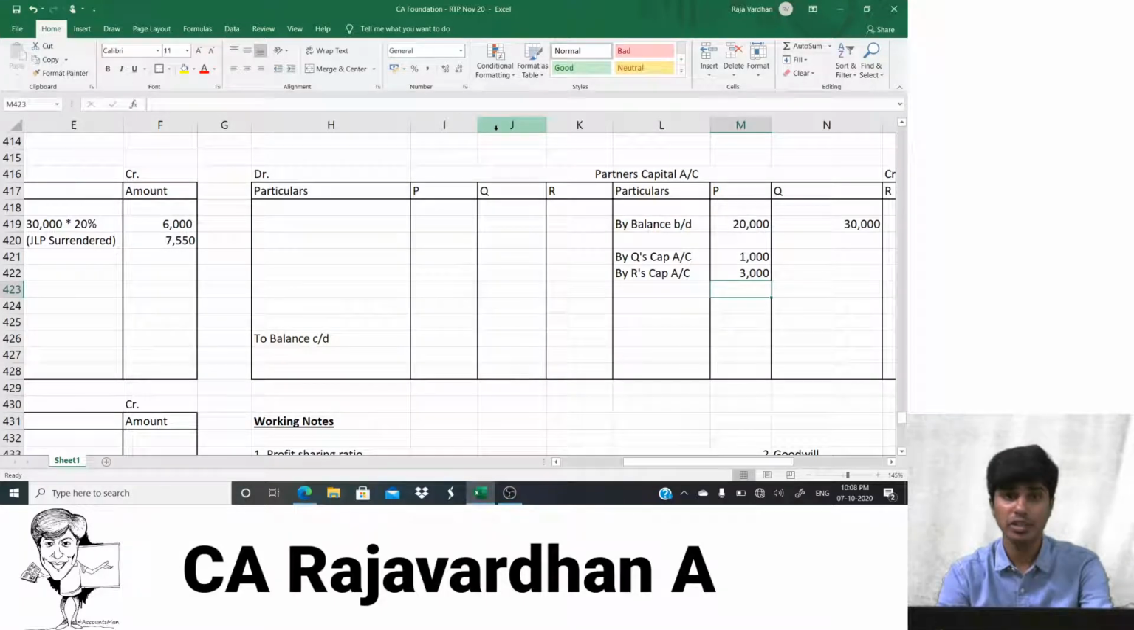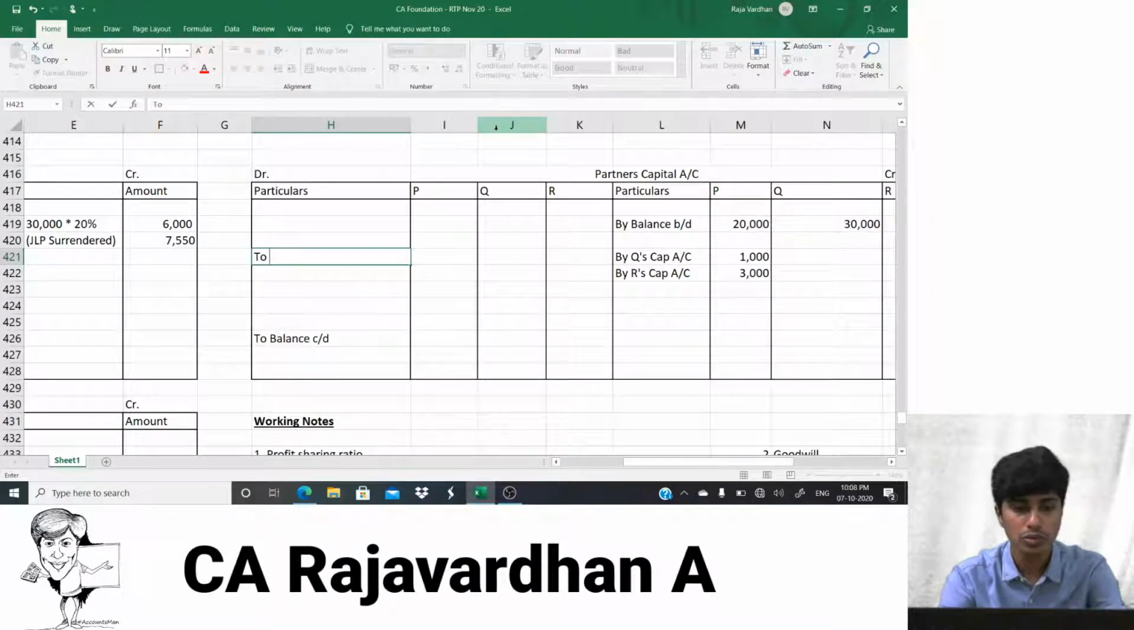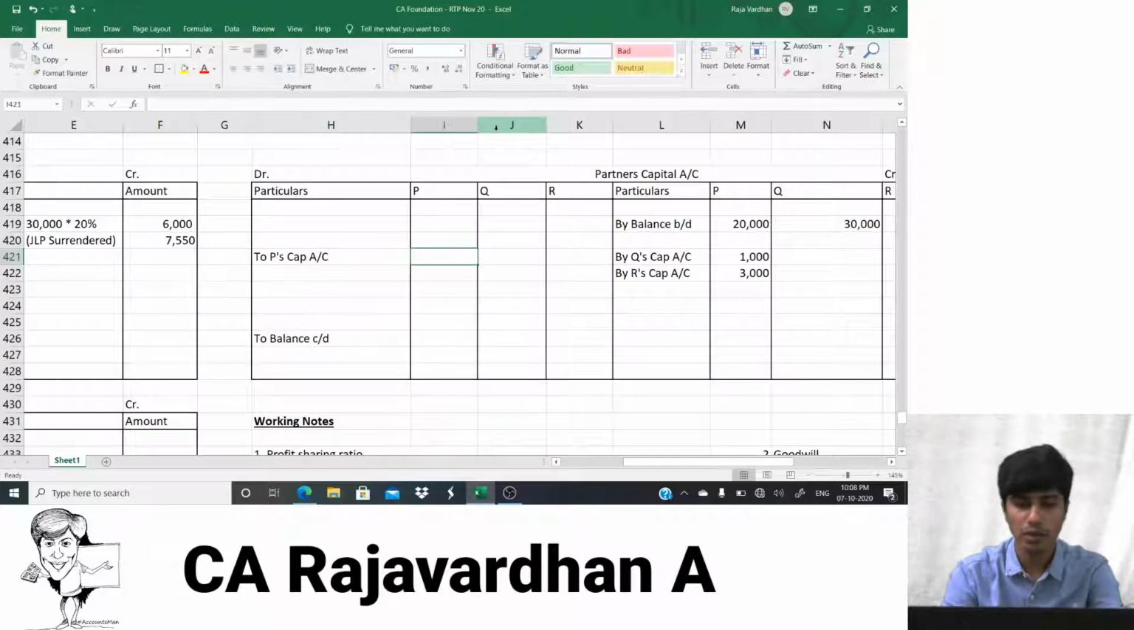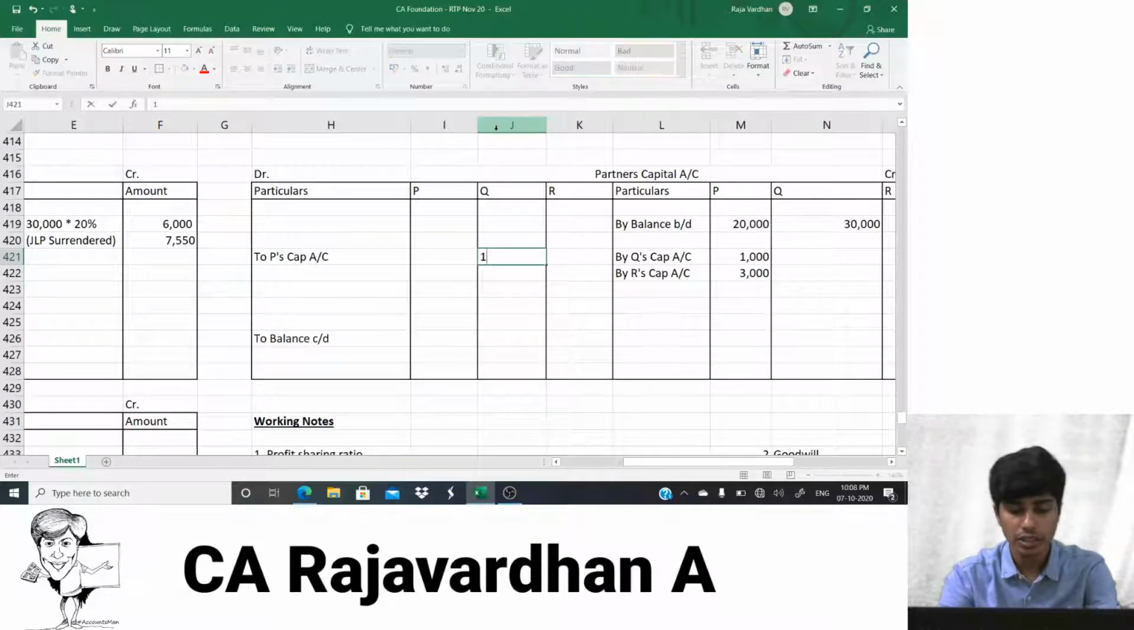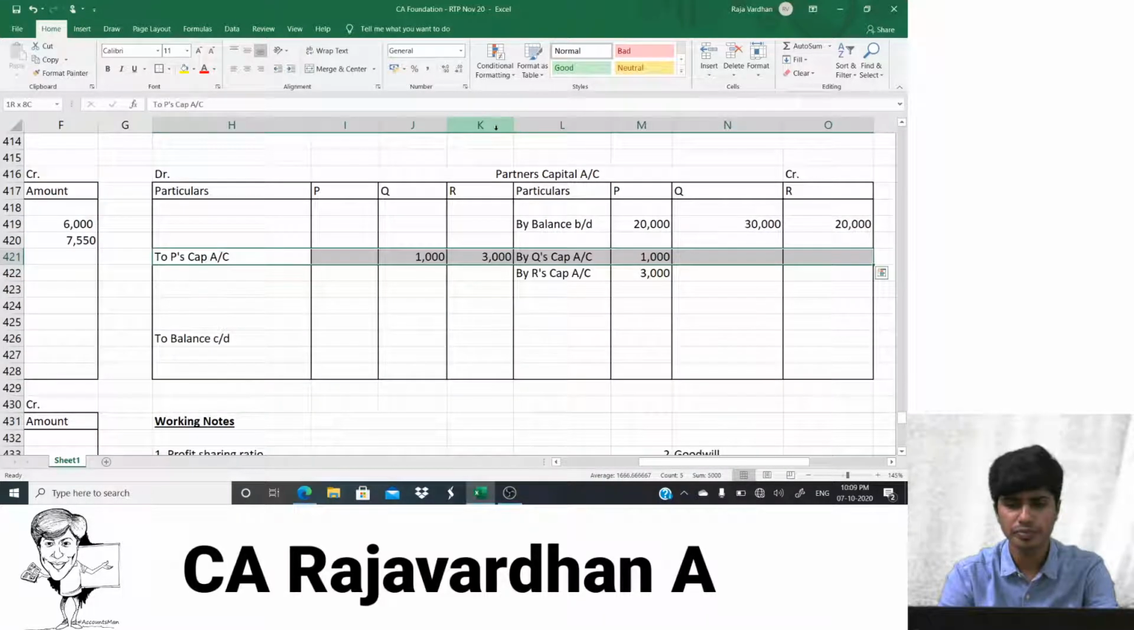When they are contributing, their capitals would decrease. So on the debit, I would be writing it as 2P's capital account. In the P's column, nothing would come and the amounts would come in here. Here it is 1,000, here it is 3,000. And this entire thing, whatever is here, is goodwill.